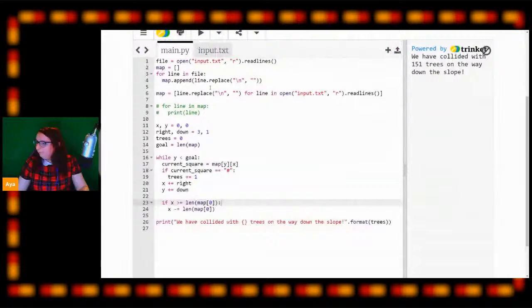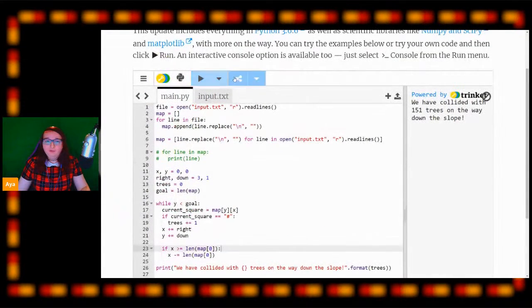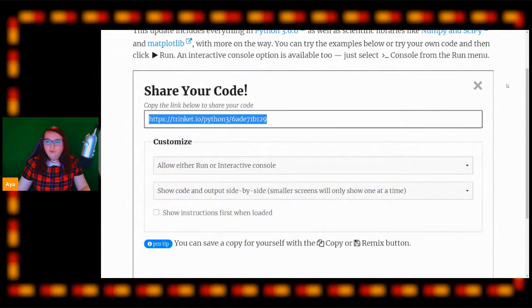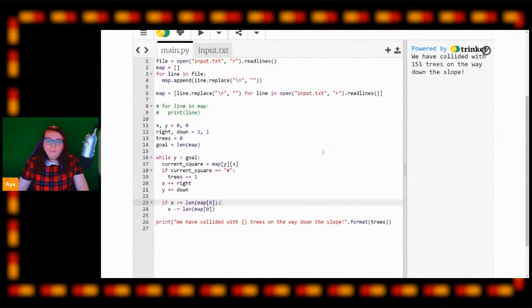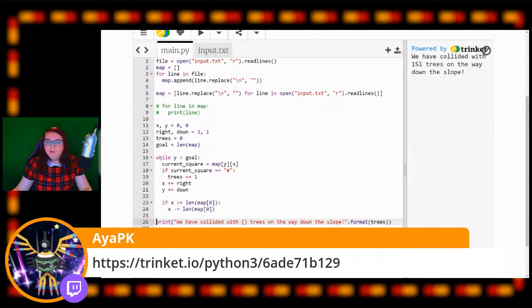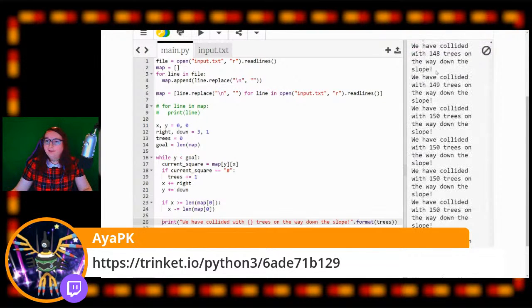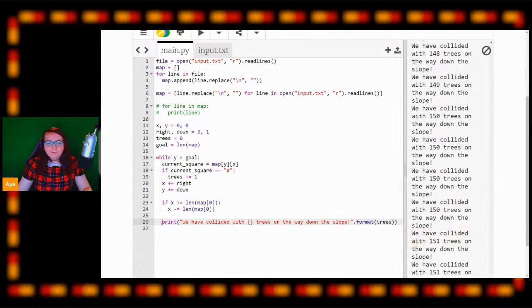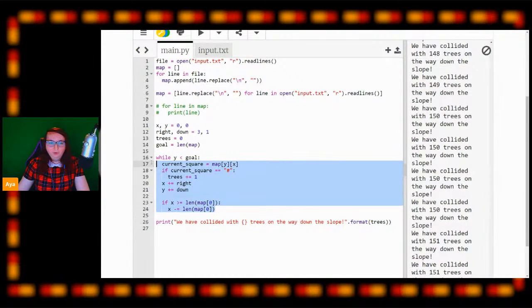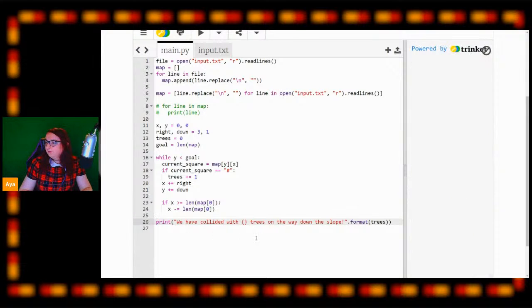Okay, so that's happening, Zeneb. Can I post the code? Okay, I will share my code again. Let me just share this with you. So that's happening, Zeneb, because you are doing the print statement within your while loop. So you have a while loop here that you're iterating over, and if you tab your print statement over here, you will see it a lot of times. You need to make sure that this exists outside of your while loop, so it can't be indented. So that then will only say it once. It's happening multiple times because at the end of every loop right now, you're doing the print statement. Does that make sense?